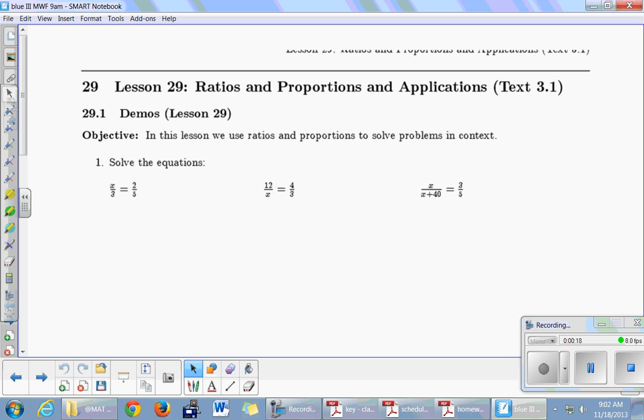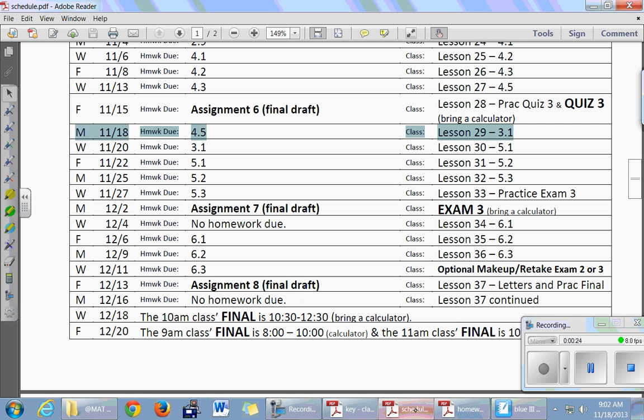Now, the policy the whole semester has been that if you don't have a good quiz, then you can replace that with a test grade. So coming up on December the 2nd, right after we come back from Thanksgiving, is exam 3. And if your exam 3 score is better than this quiz score, then this quiz score will disappear completely, and I'll just write down your exam 3 score, all right?